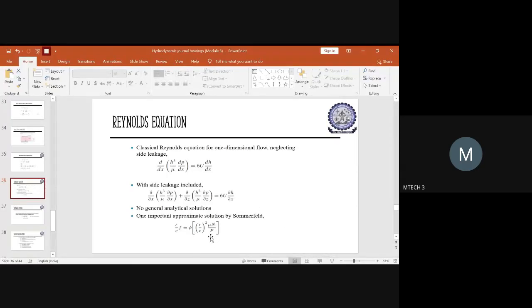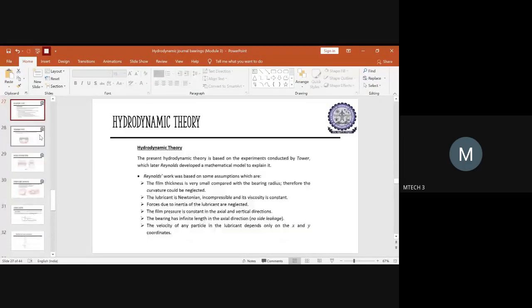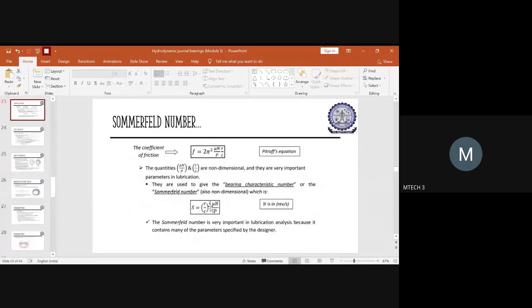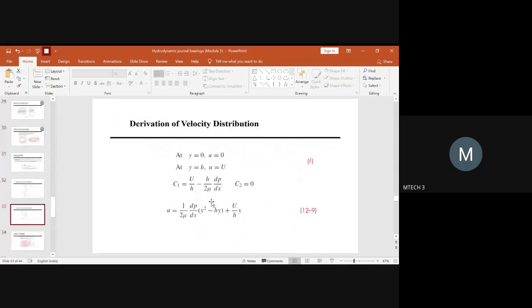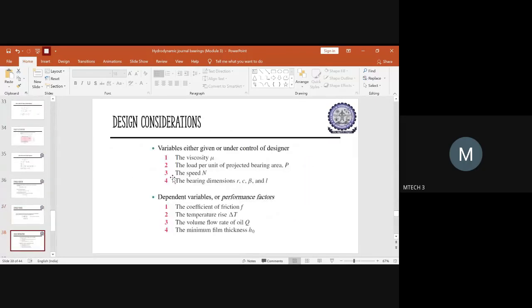In this, the Sommerfeld number is the component R by C whole square into mu n upon P, which we had concluded already in the previous slides related to the Petrov equation. The same number is being taken over there. It is not a new quantity that we have added. The same thing which was there is being considered. So this is about the Reynolds equation that you have to understand.